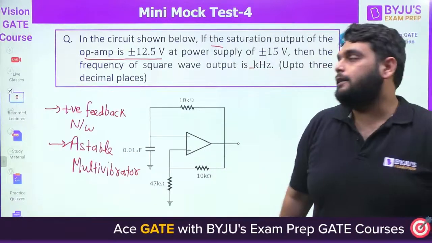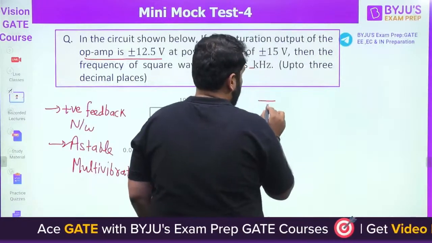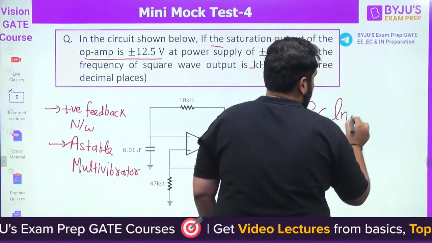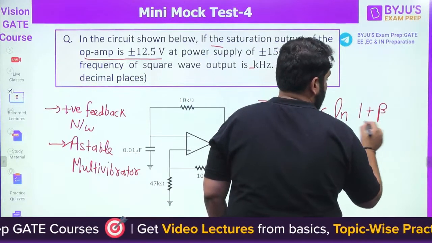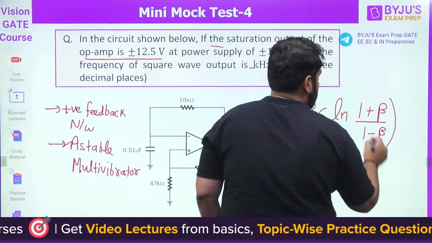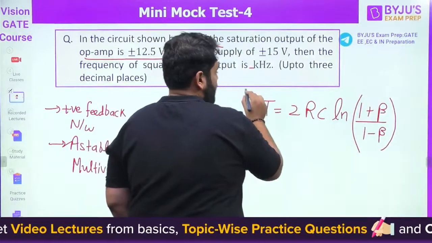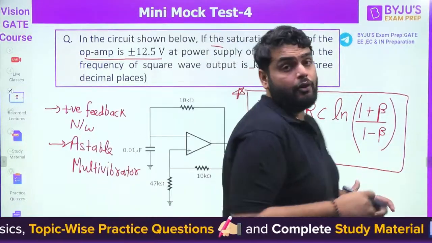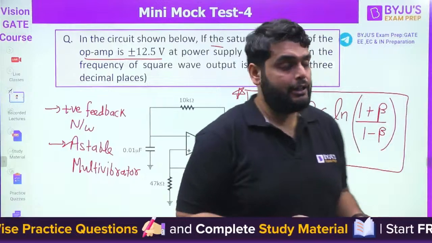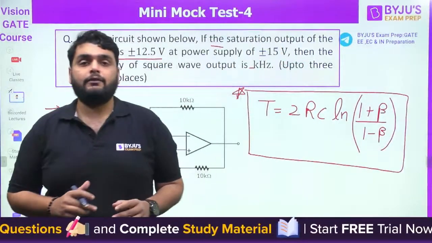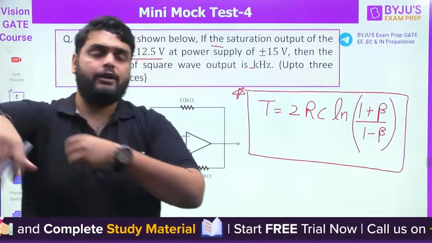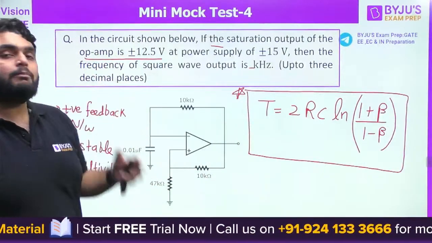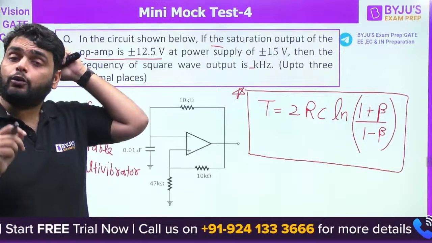Now after identification, you should remember the formula of the time period here. The formula of the time period here is 2 times RC ln of (1 plus beta) divided by (1 minus beta). And bachcho, this formula is very, very important for your GATE examination. The derivation of this formula will take some time. That's why I am telling you to remember this formula. Otherwise, in the derivation, you can waste approximately 5 to 6 minutes, and the question is just a 1 mark question. So that's why we need to remember this formula.